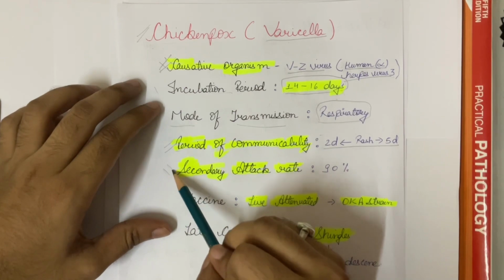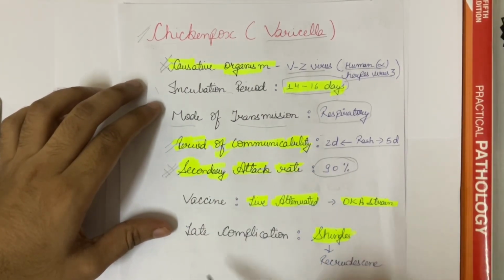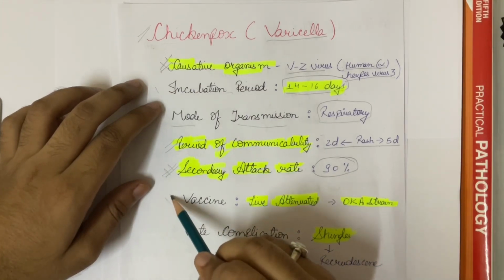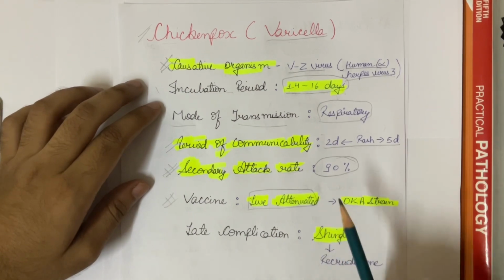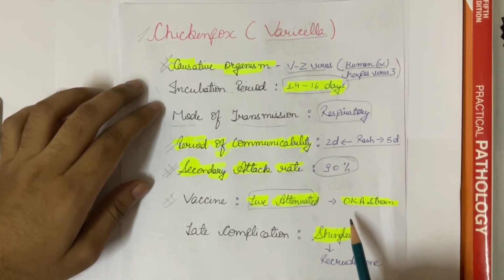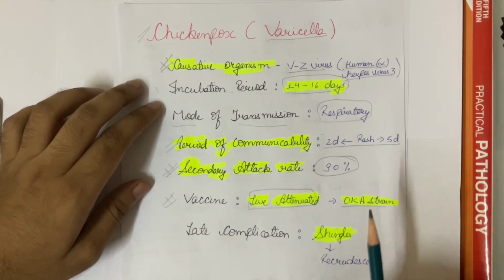Now coming to its secondary attack rate. Secondary attack rate of chicken pox is around 90%. Then coming to its vaccine. Its vaccine is live attenuated vaccine, which is contraindicated in pregnancy. And the strain we are using for this vaccine is Oka strain. This is your Viva question or MCQ question.